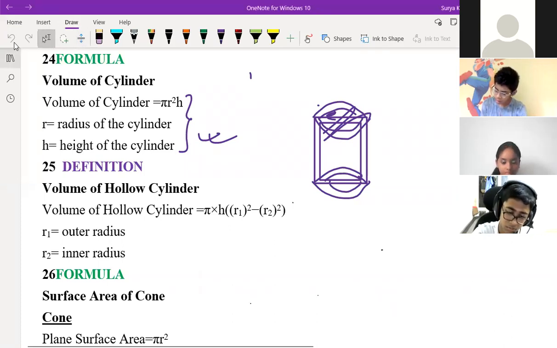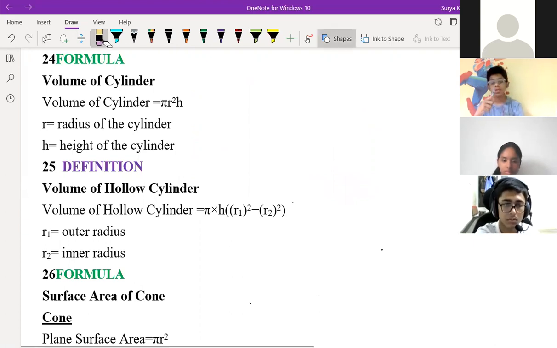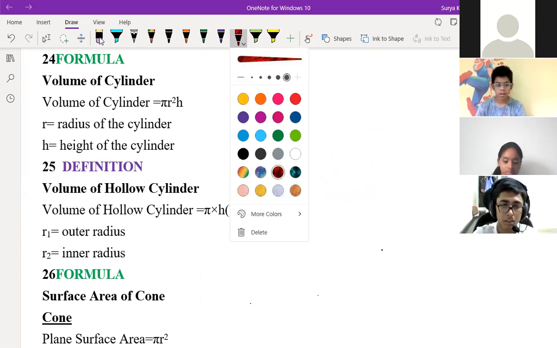What is the volume of hollow cylinder? Who will answer me this question? What is the volume of hollow cylinder? Who will tell me? Anyone who is willing to say?